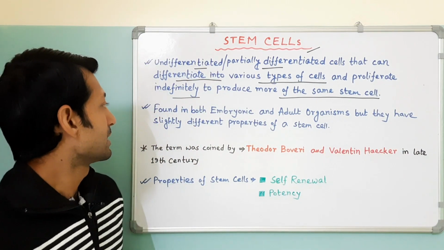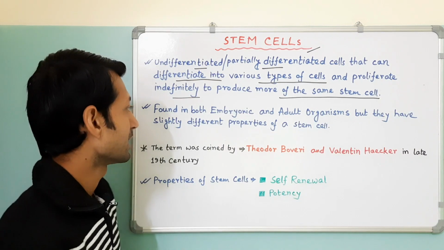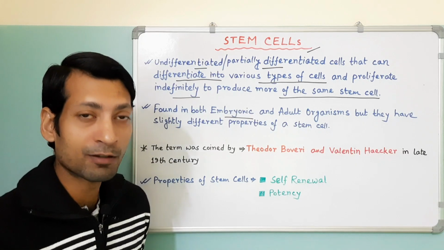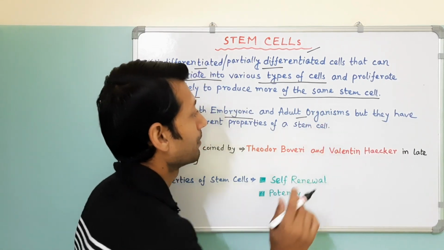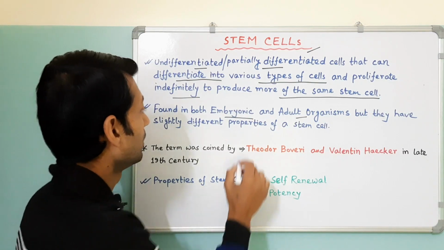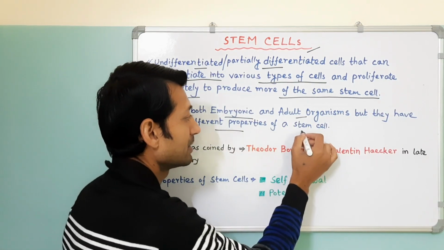Now, these stem cells are found in both embryonic and adult organisms, but they have slightly different properties of a stem cell.